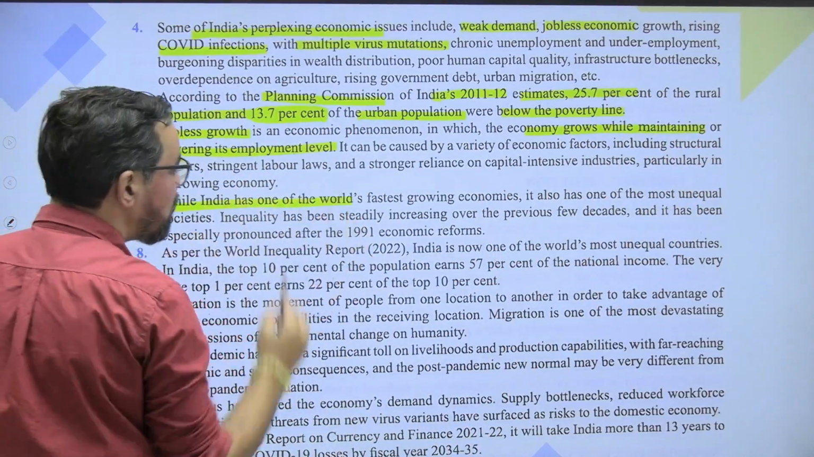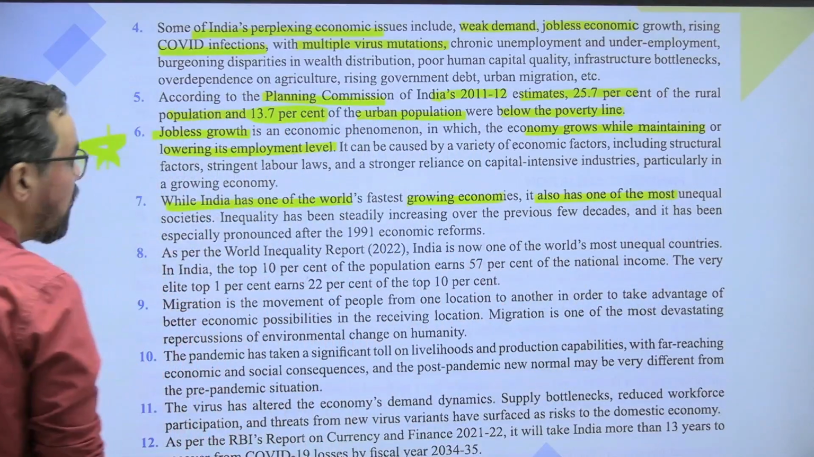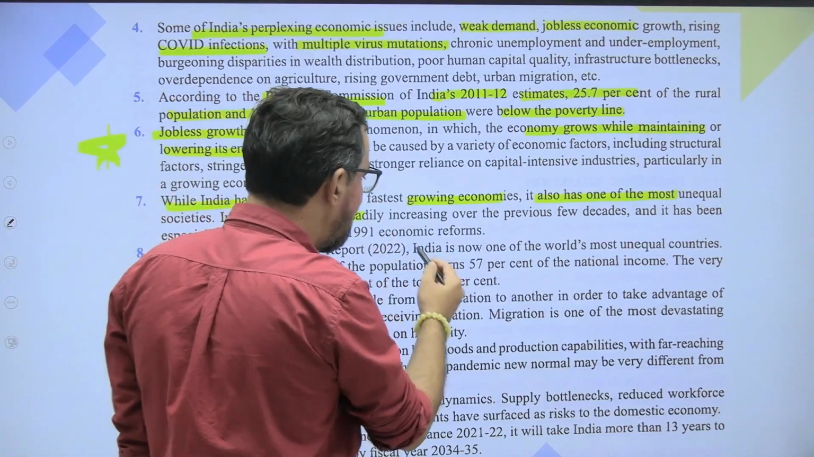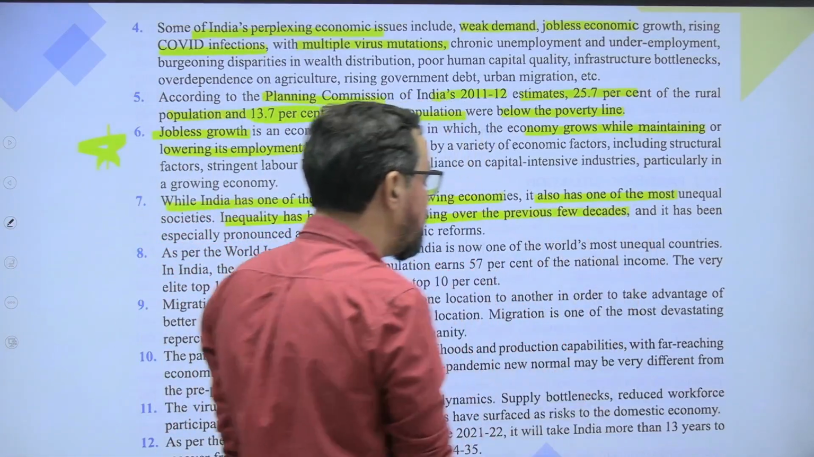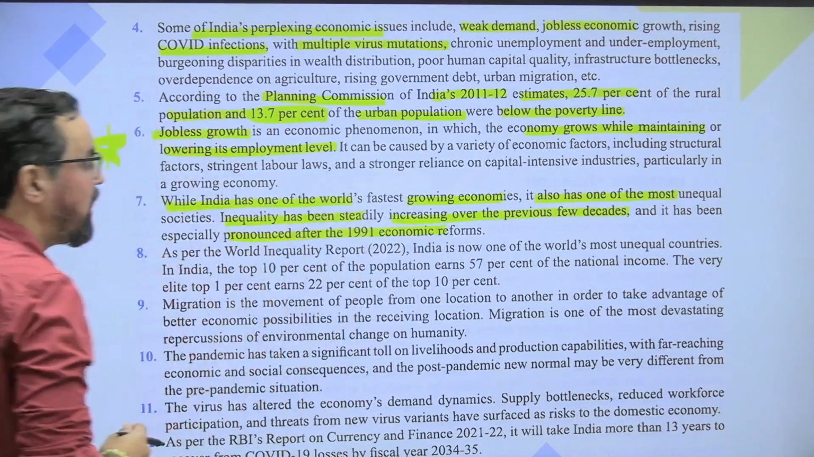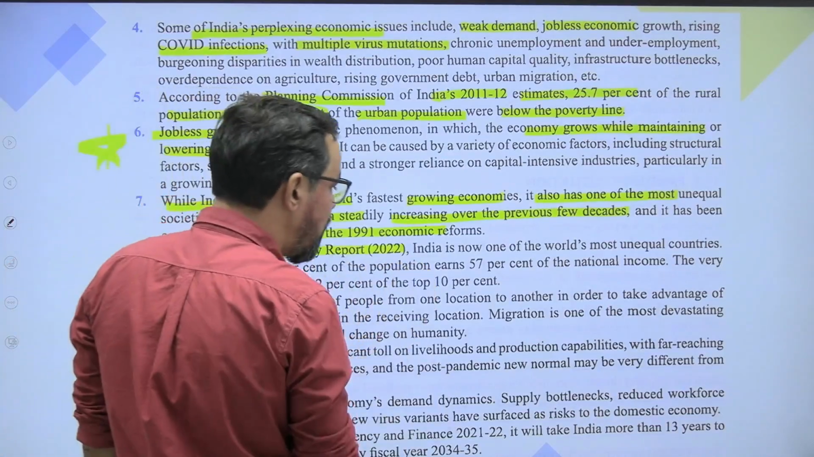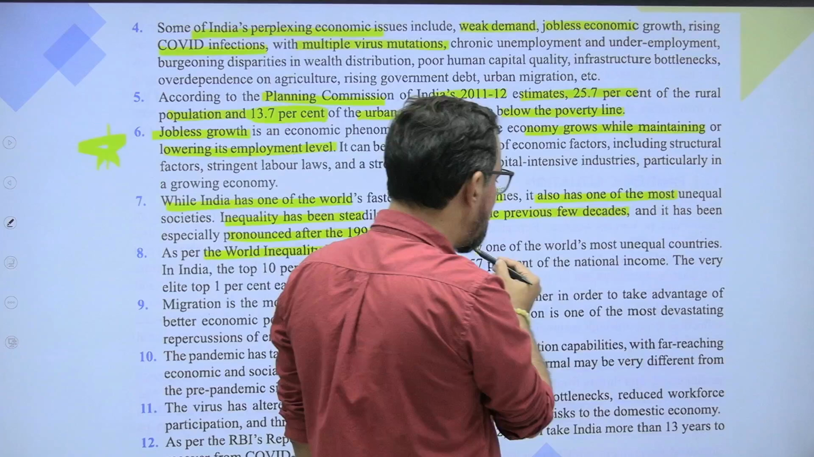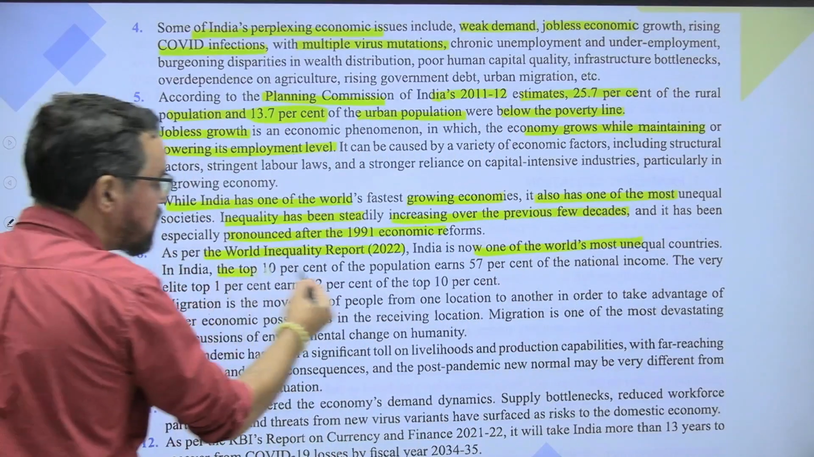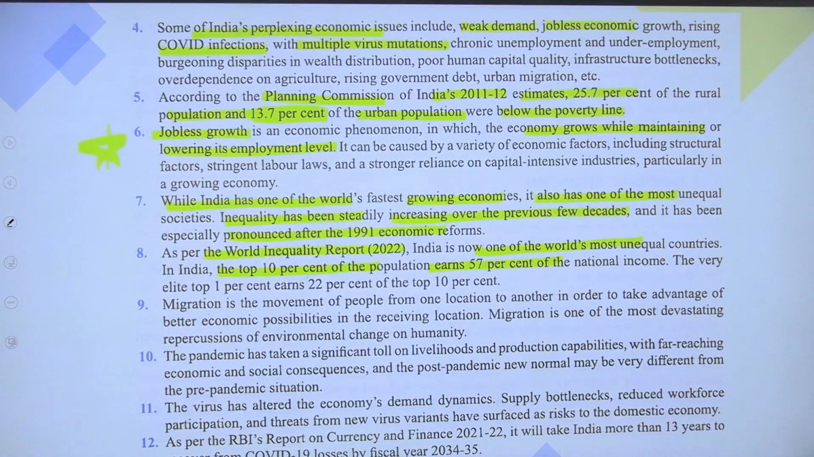While India has one of the world's fastest growing economies, it also has one of the most unequal societies. Inequality has been steadily increasing over the previous few decades, and it has been especially pronounced after the 1991 economic reforms. As per the World Inequality Report 22, India is one of the world's most unequal countries. In India, the top 10% of the population earn 57% of national income.